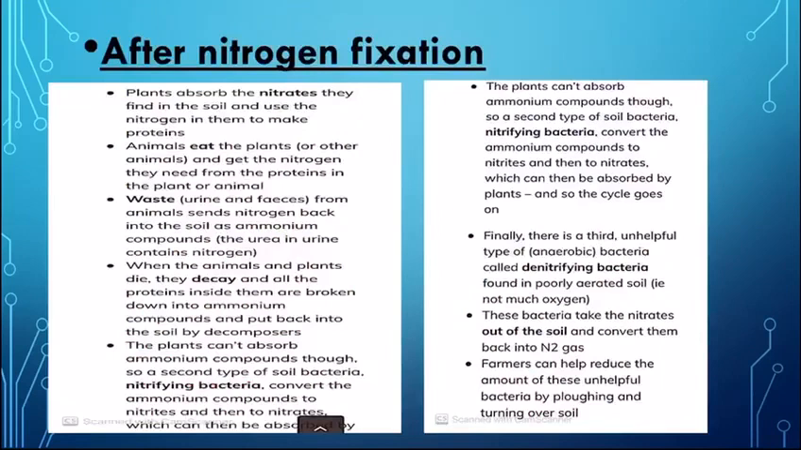In the end, the third type, denitrifying bacteria, completes the nitrogen cycle by turning these nitrates into nitrogen gas again, which then enters the atmosphere, and again the cycle goes on.